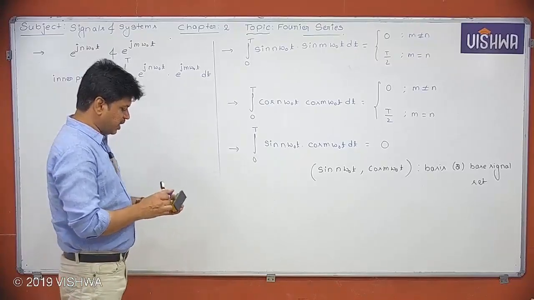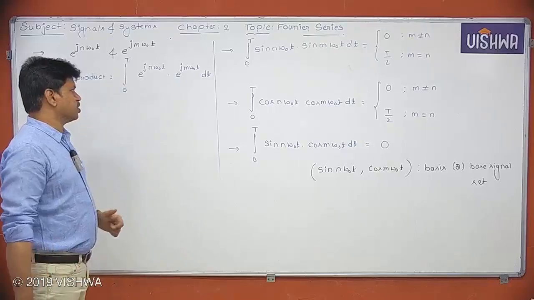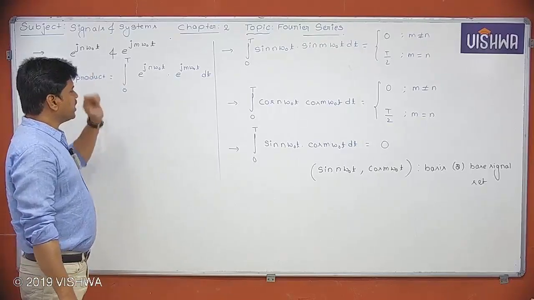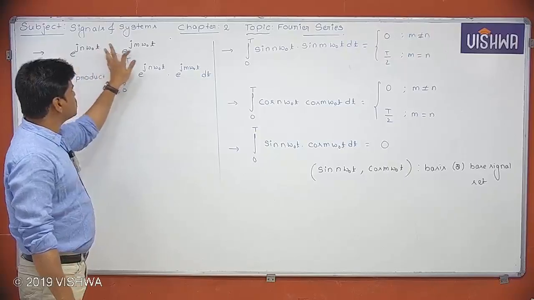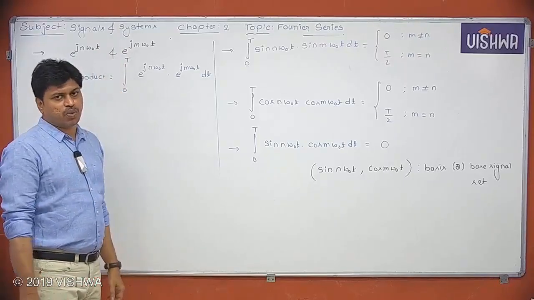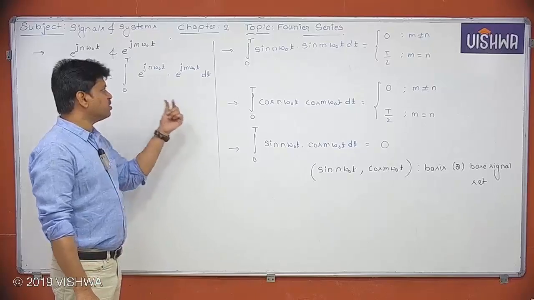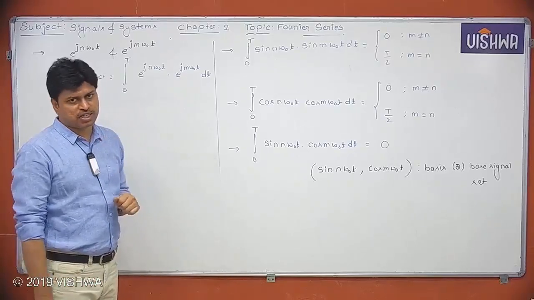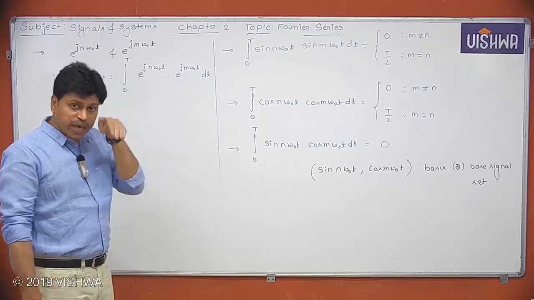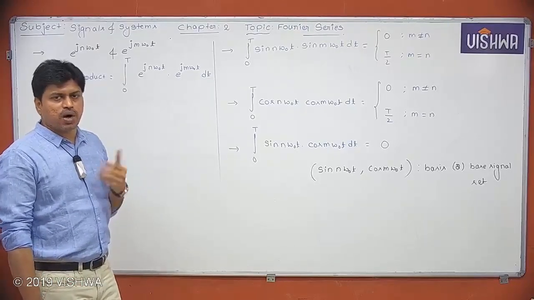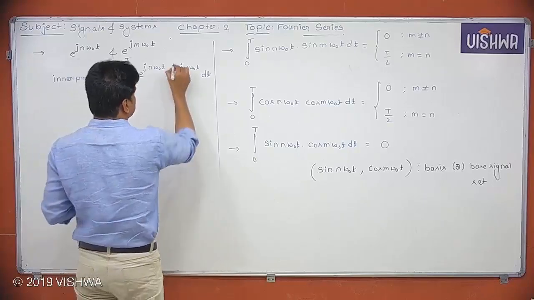Okay, intentionally I have made a mistake here. So I said this is the inner product, but it is not the inner product. Why? If you observe carefully, these two signals are complex signals. What did I tell you? If it is a complex signal, definitely we have to take the conjugate of one of the signals. In this case, I haven't considered the conjugate. So we have to consider the conjugate.